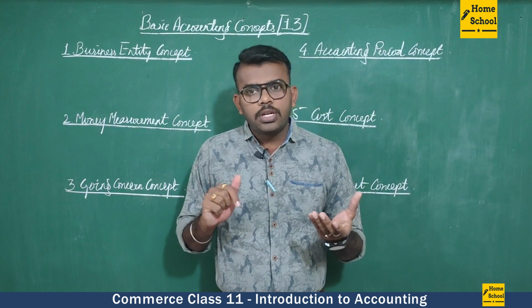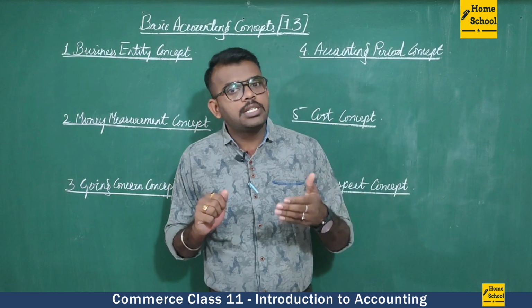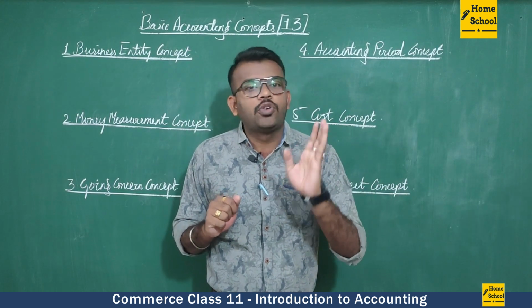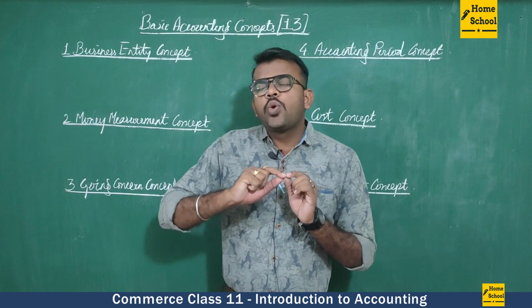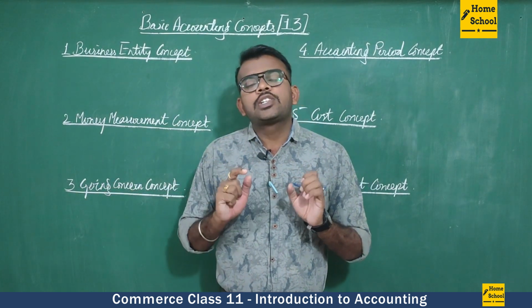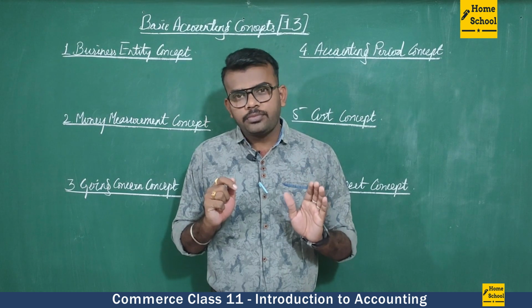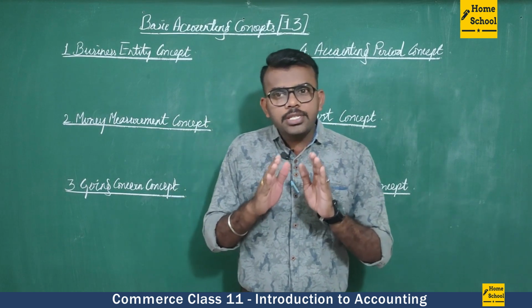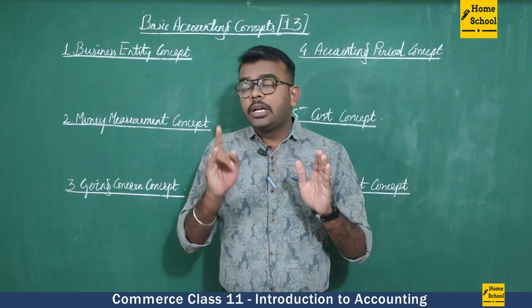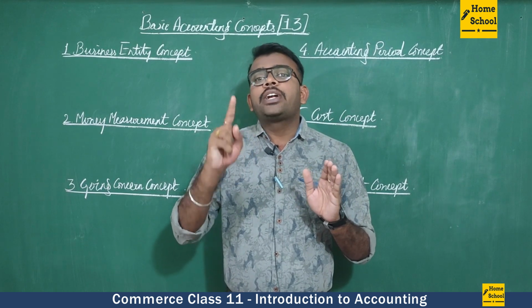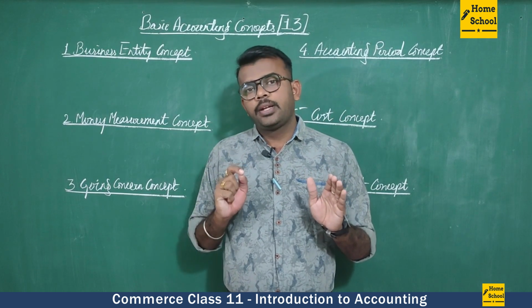What is a cash flow? If the cash is coming to the business, that is called a cash inflow. If the cash is going out of the business, then it is called a cash outflow. So personal transactions should not be entered until and unless they affect the cash flow.